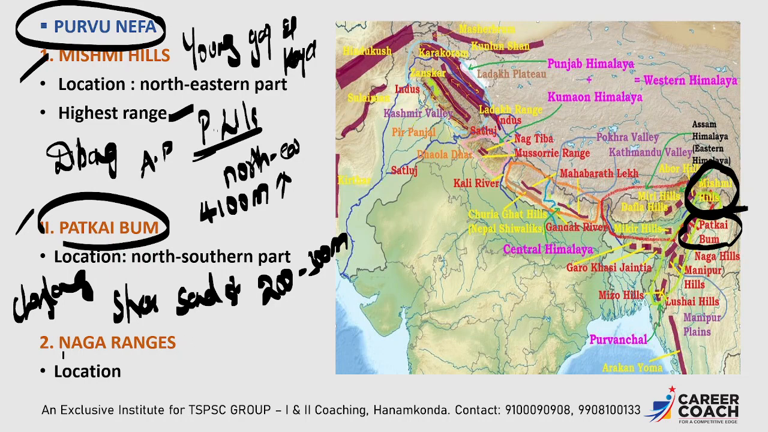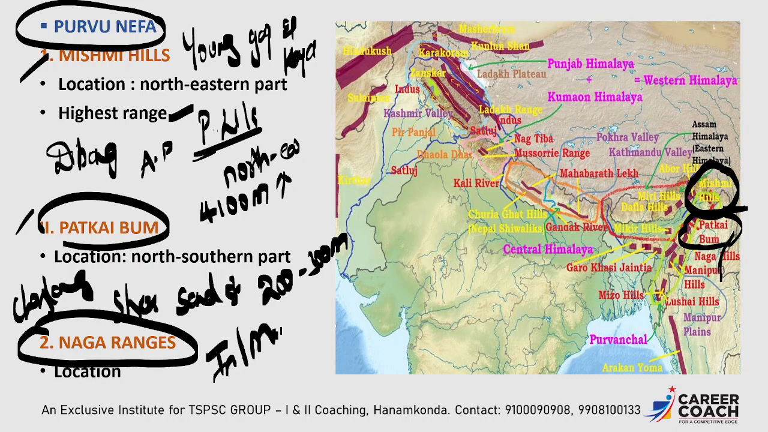Now the second one is Naga Ranges. Here the Naga Ranges are there. These are a strong barrier between the Indian border as well as the Myanmar border.